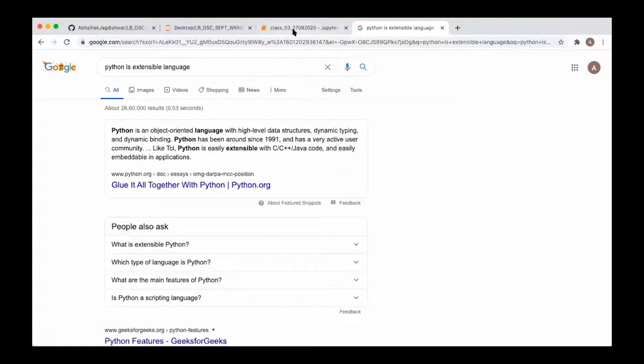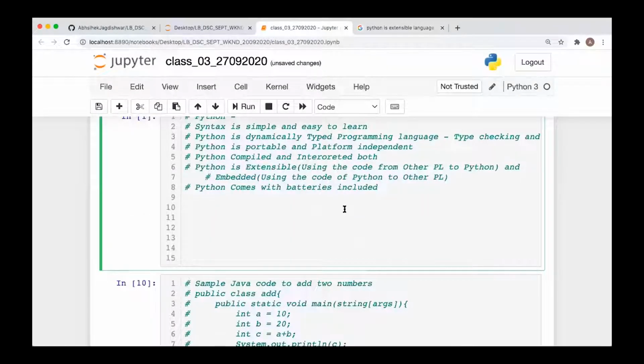No, it is the same. So probably I made the mistake there then. Okay, so extensible, the one you have mentioned here, using the code from other languages, yes, this one is correct. I will also check my notes. There I have also mentioned extensible and embedded, and I think I mentioned the same thing there. Anyway, somewhere I have made the mistake.